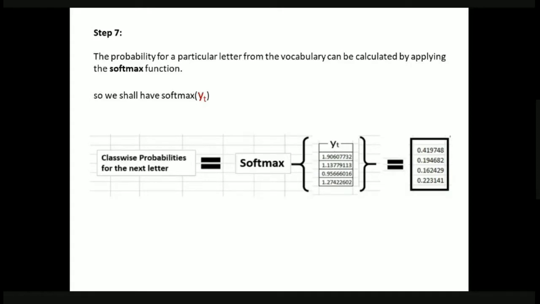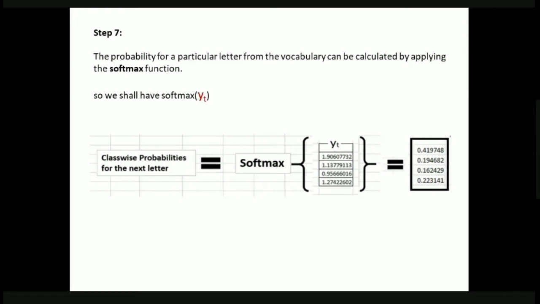This softmax activation function is going to give the class-wise probabilities for the next letter. That is, in the vocabulary we have defined for our hello, how many letters are there? H, E, L, and O. Right. So softmax has given us four probabilities: 0.41, 0.19, 0.16, and 0.22.